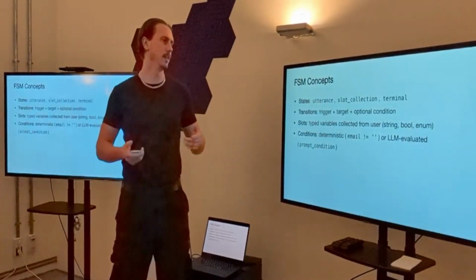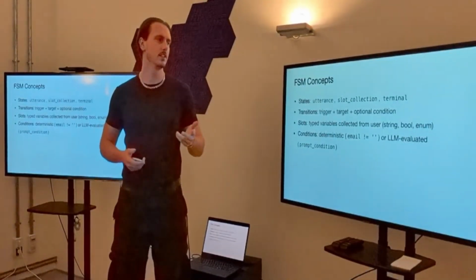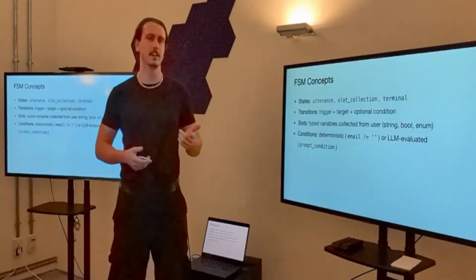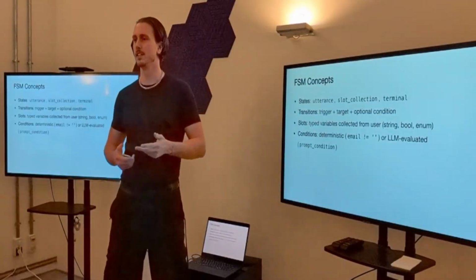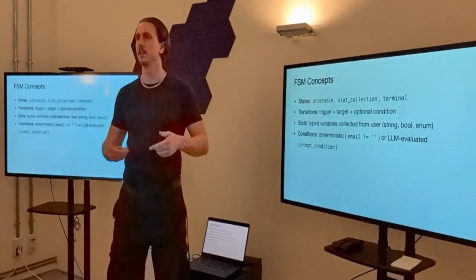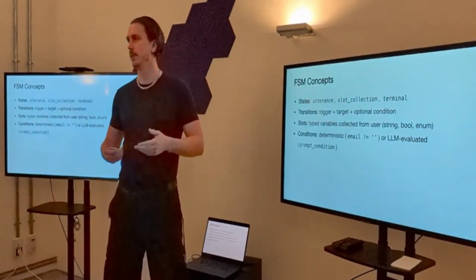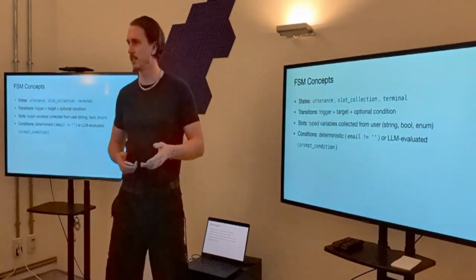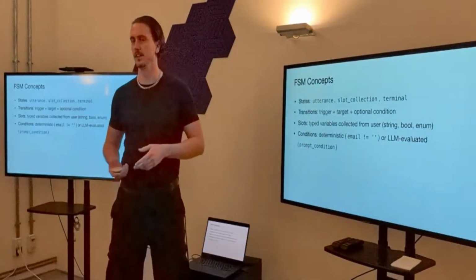We have transitions between those. We've got the trigger, the target, and the condition. The trigger is when do we evaluate this. The target is which state would we move to, and the condition is if we move to that at a particular time. So you could run the trigger on every response from the user. That would be less efficient. You can run the trigger on an action success, for example, or an action failure. We're going to run that condition.